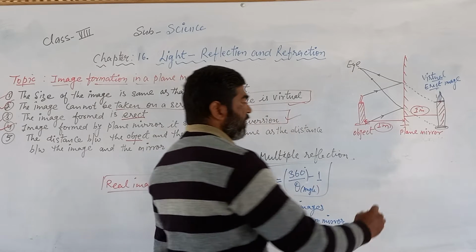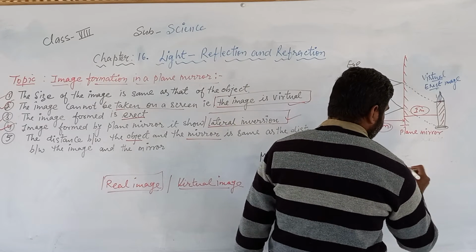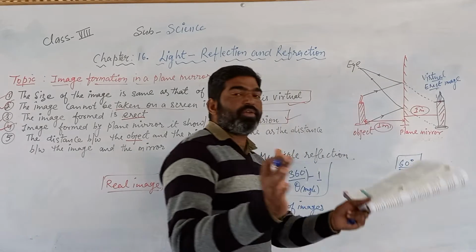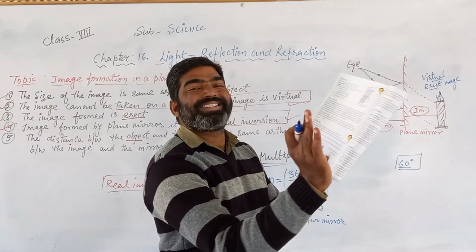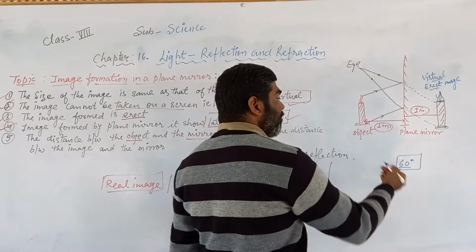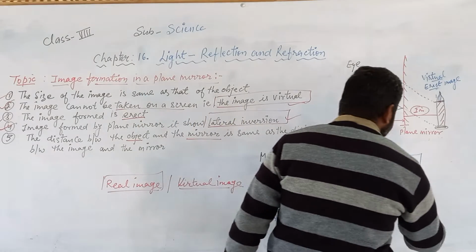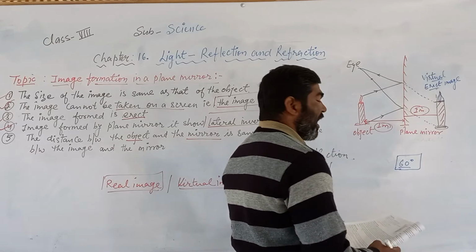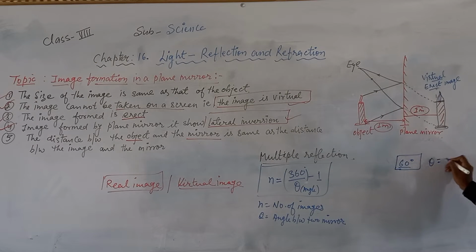Now for example, suppose that we kept two mirrors at an angle of 60 degrees, one like this and the other at 60 degrees to it. So now how many images do we get? How many images are formed?